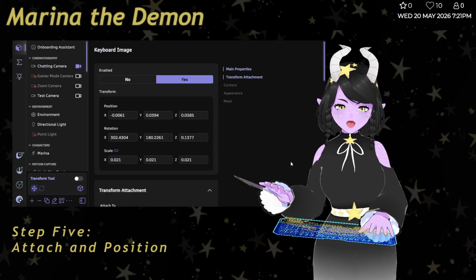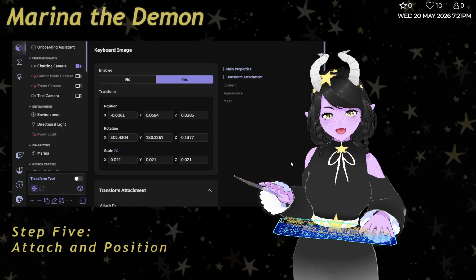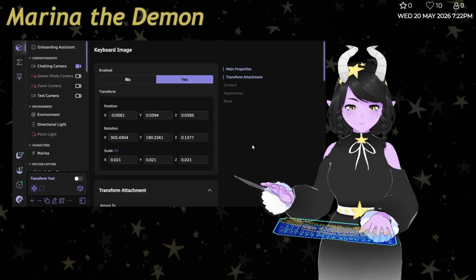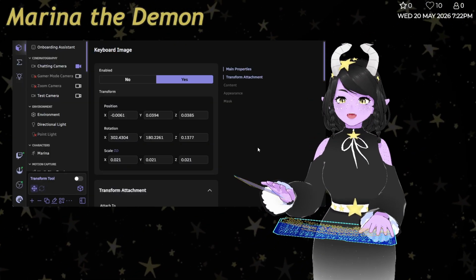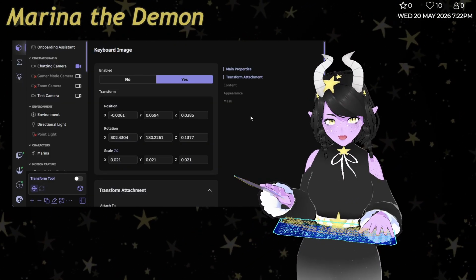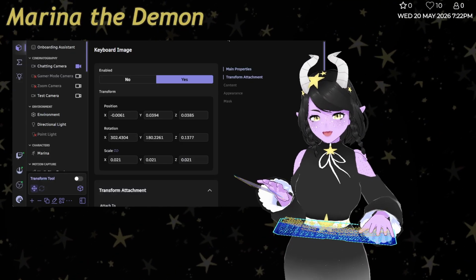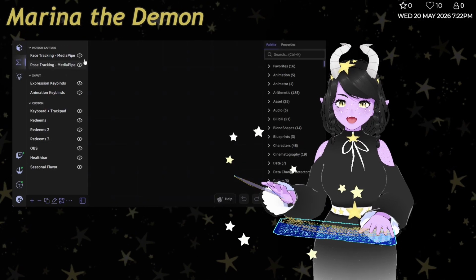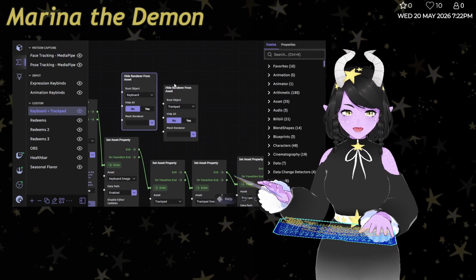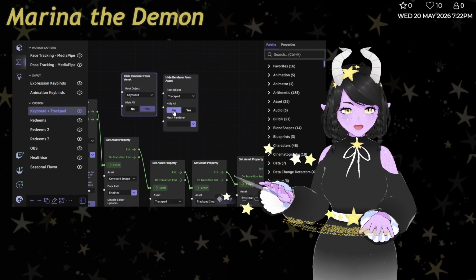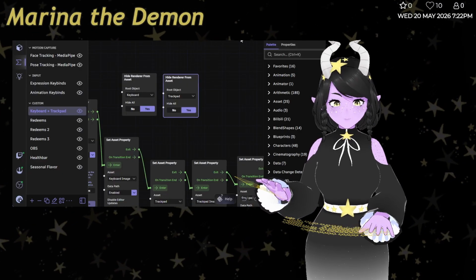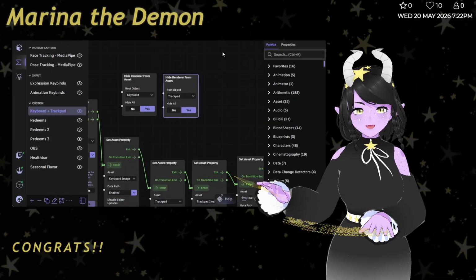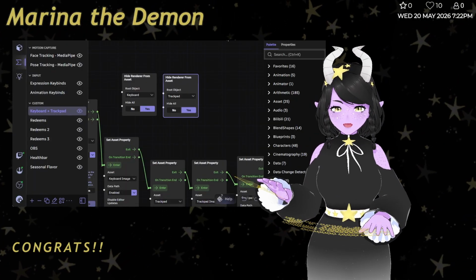You might be able to get away with some weird angling that otherwise, like straight on view, might look just super weird. Now, you're done. You have a keyboard and a trackpad that isn't limited to this blue hologram. Just remember that once we're done here, you have this hide renderer node that you just click yes on, and bam, they're gone. You have your actually really cool keyboard and actually really cool trackpad as well. Good job!